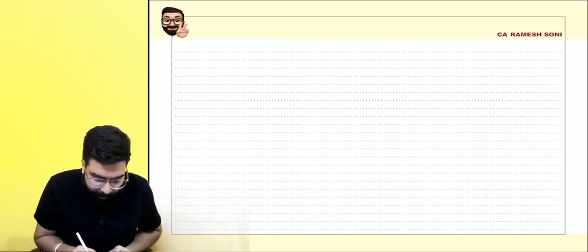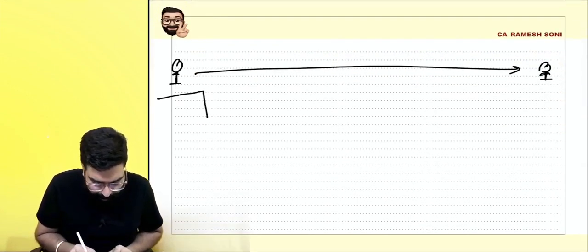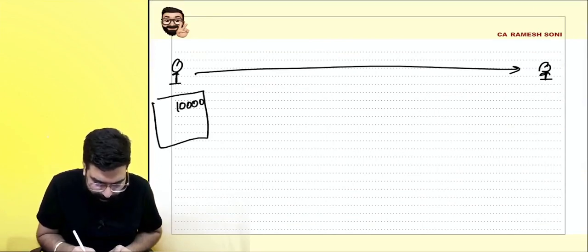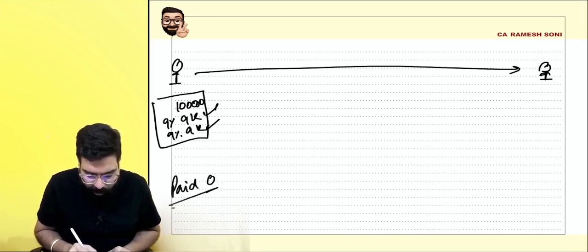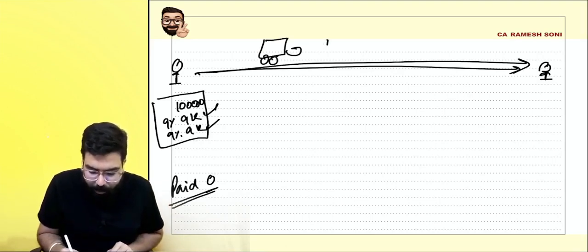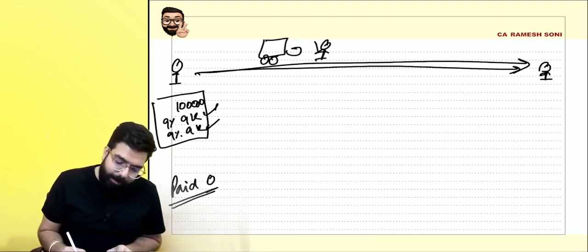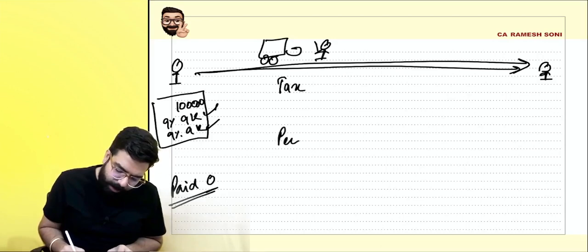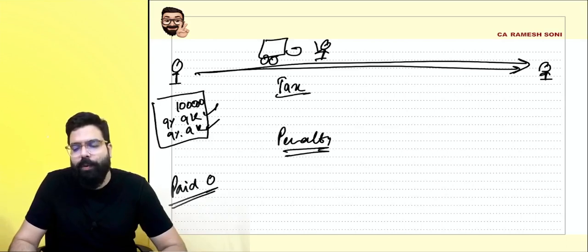Tell me one more thing. I sent the goods to one person. I issued one invoice, but e-way bill I did not issue. 1 lakh rupees invoice, 9,000 rupees CGST at 9%, 9,000 SGST. Tax payable over here is 9,000, 9,000. Paid 0. I did not pay anything as of now. I thought, let me send the goods. On the way, the truck was intercepted. He told me, show me the e-way bill. E-way bill was not there. Can you tell me how much is the tax I have to pay, and how much is the penalty I'll have to pay? Quickly tell me tax amount and the penalty amount which is payable, everyone.